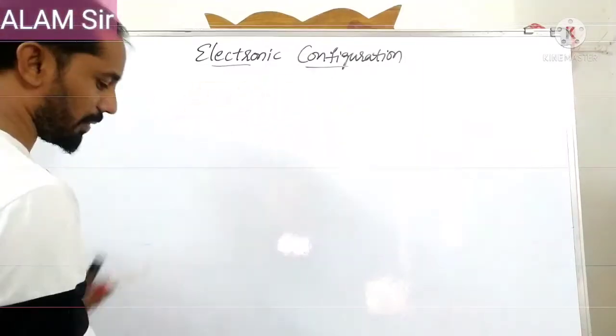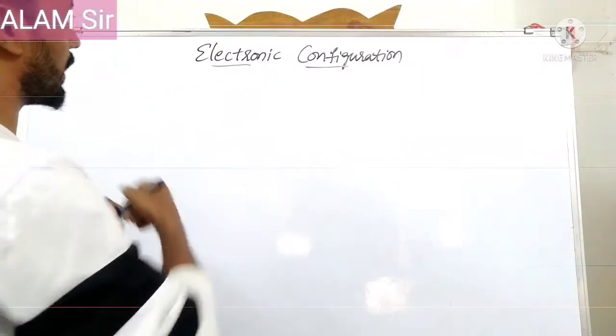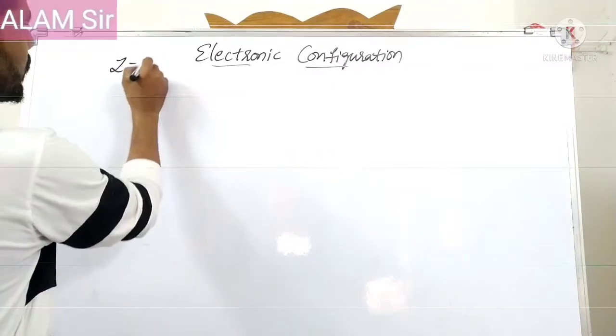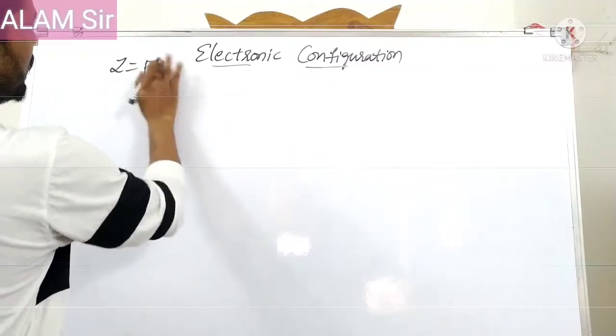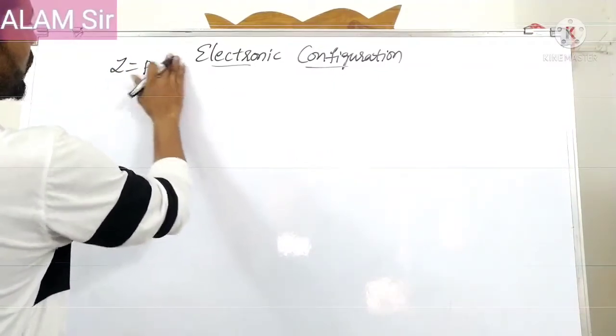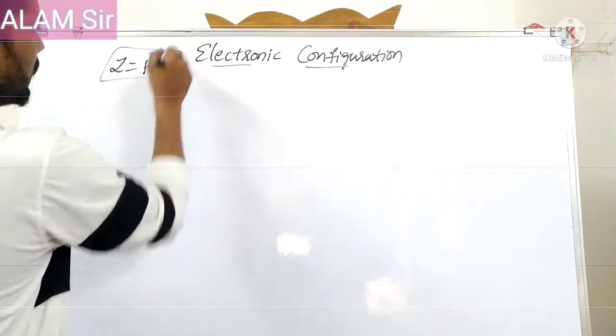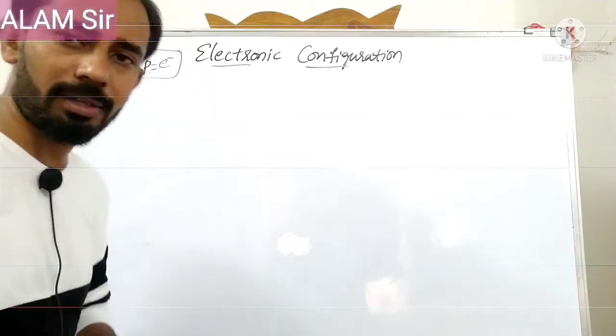Electronic configuration is based on the atomic number. Atomic number is nothing but the number of protons, which is equal to the number of electrons. Based on the atomic number we write the electronic configuration.